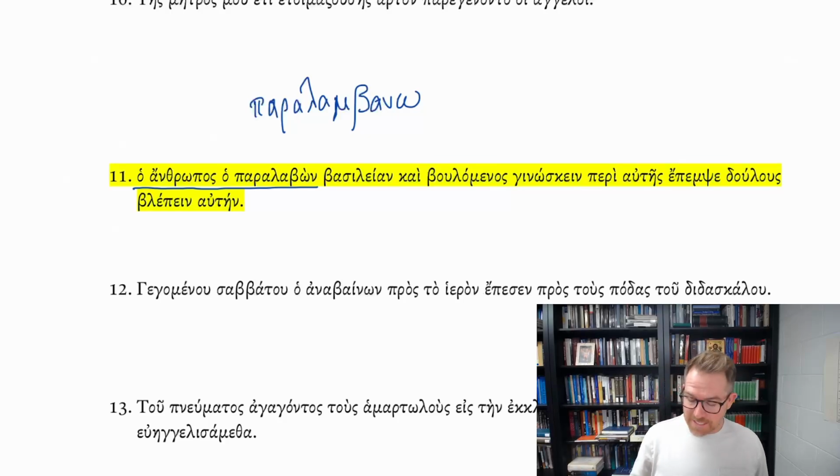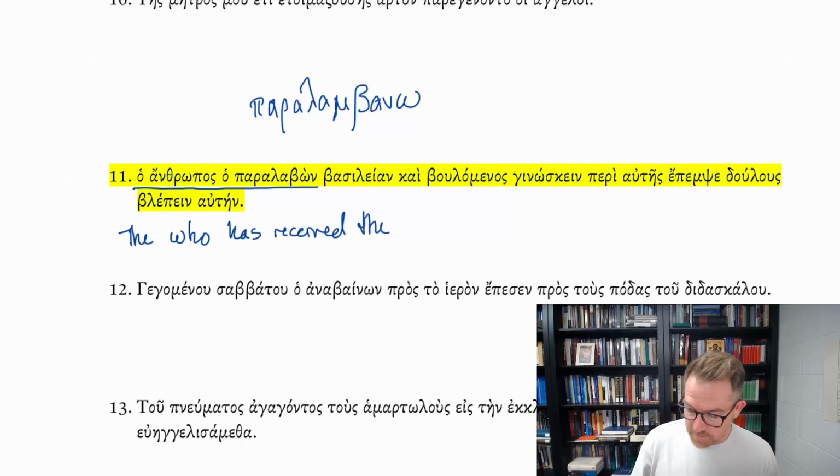And so it's going to look like the ending here is that ōn, ousa, on, that present active participle ending, but it only looks like a present active participle because of the ending, but the stem has changed. So this is actually a second aorist. So the man who has received, and again, it's who has received because this is an adjectival use of the participle. It's describing the anthrōpos, the man who has received basileian, a kingdom, not the kingdom, but a kingdom, or kingdom.